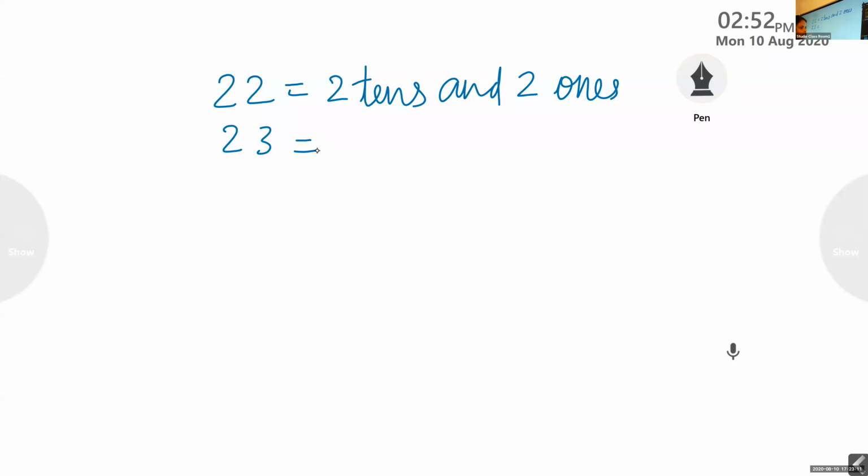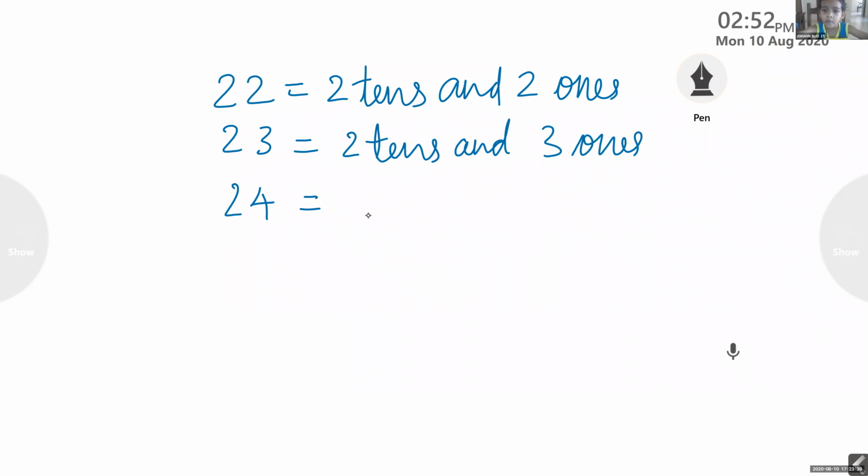In 23 we have 2 tens and how many ones? 2 tens and 3 ones. Okay, good. Next we have 24. Johan, how many tens and how many ones? 2 tens and 4 ones. Very good. 2 tens and 4 ones.